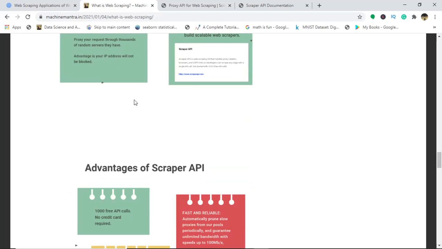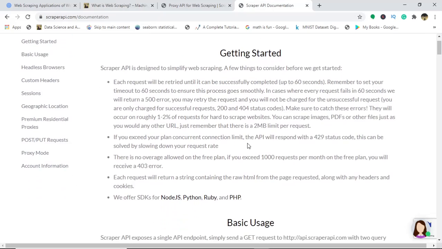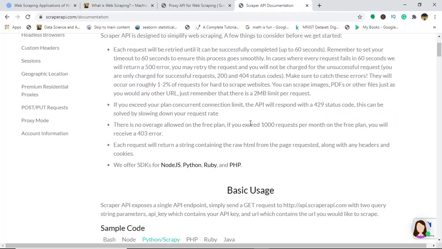And you've got 1000 API calls free. First of all, use this, see its utility. It is really nice. And when you've got these 1000 requests per month, you can just use it, scrape data, make money with that data. And it's really good, guys, really.